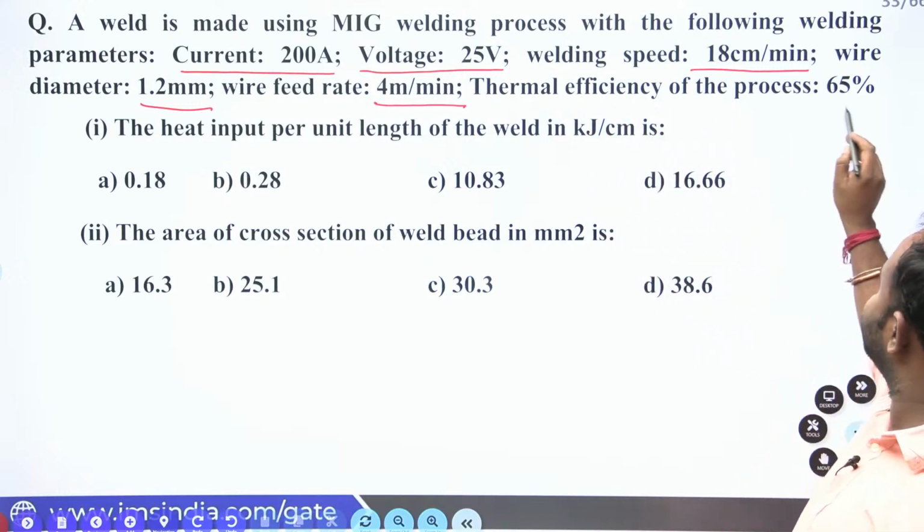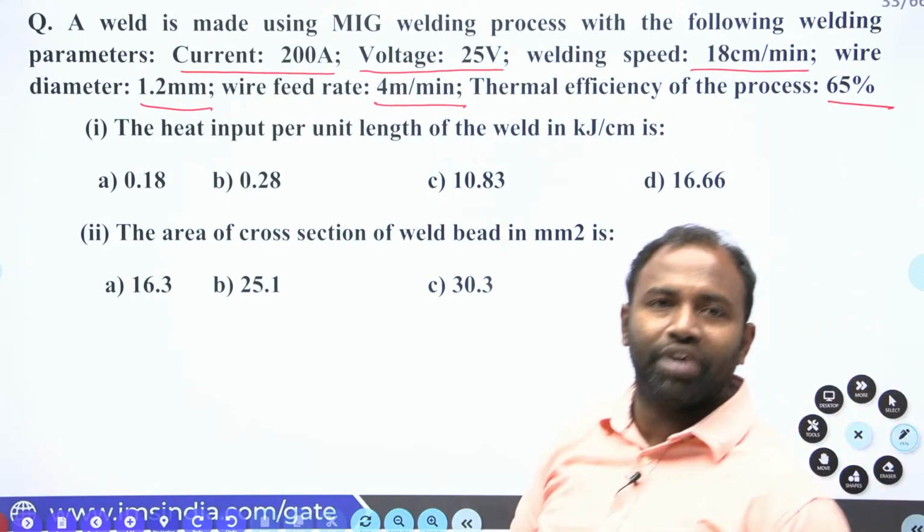The thermal efficiency is 65%. Now, what do we have to calculate?